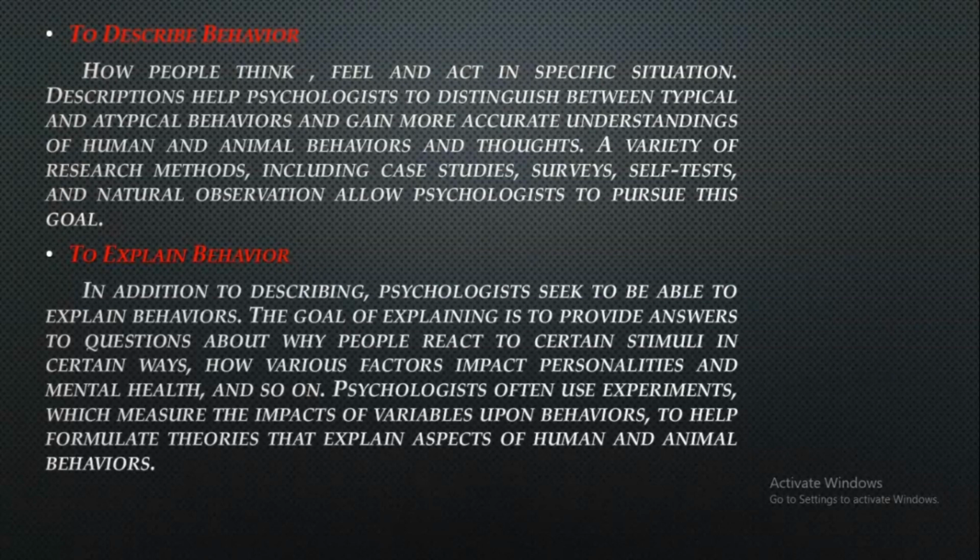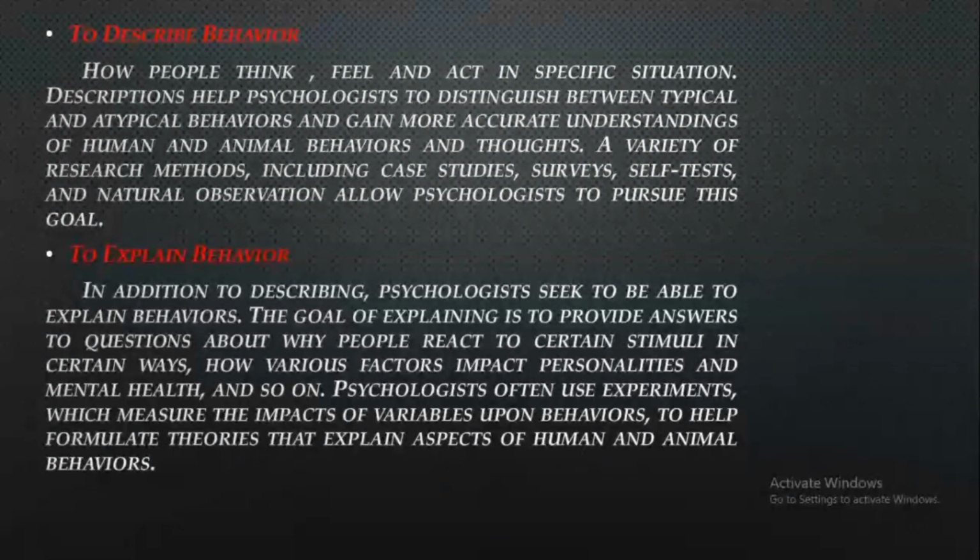In addition to describing, psychologists seek to be able to explain behaviors. The goal of explaining is to provide answers to the questions about why people react to certain stimuli in certain ways, how various factors impact personalities and mental health, and so on. Psychologists often use experiments which measure the impacts of variables upon behaviors to help formulate theories that explain aspects of